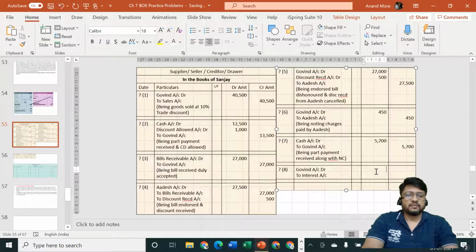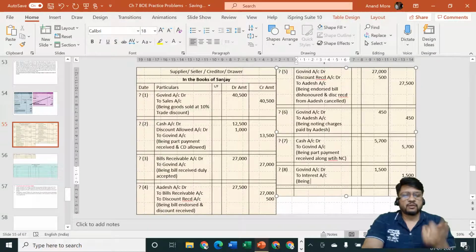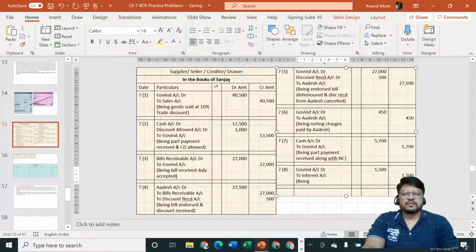Amount is rupees 1500. Sir, what will happen if I pass the entry of rupees 1500 first and thereafter I pass the entry for 5700? Will it be okay? Yes, no problem, because all these things are happening on the same date. Interest is also charged, cash is also received, everything is happening on the same date, due date. On that date Govind has come and he has made a request that please do all these different things, I'm ready to accept new bill. So entry will be Govind account debit to interest account, being interest charged.